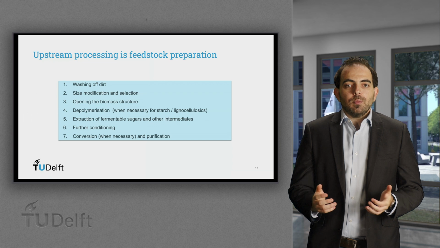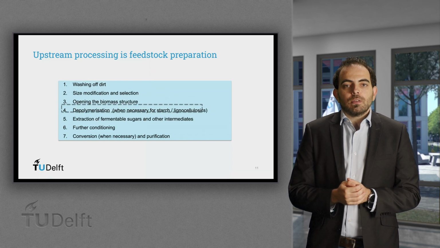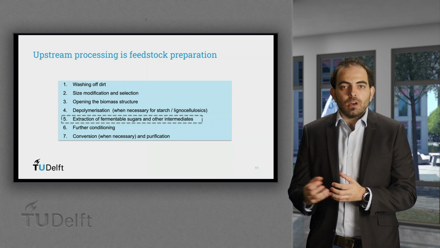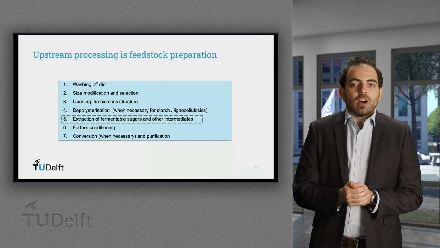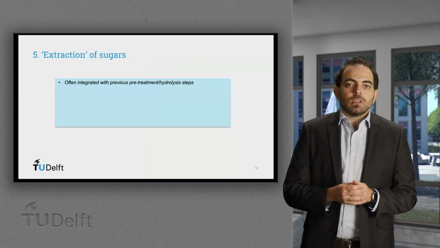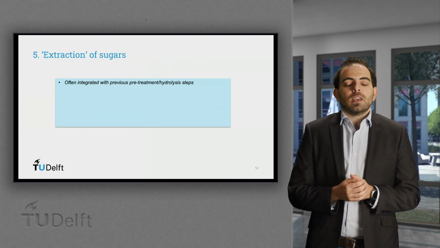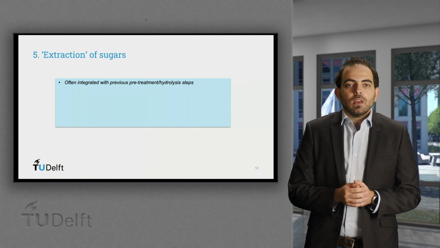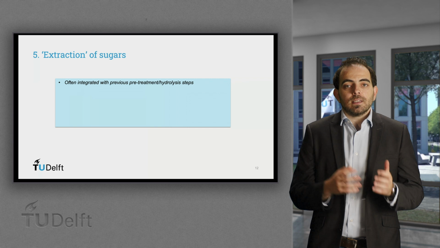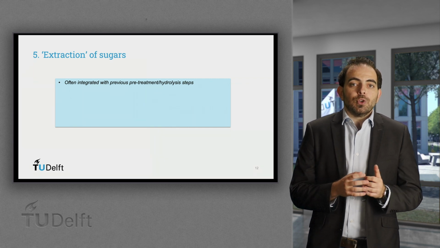The next critical step in preparation of the feedstock for the conversion process is the efficient extraction with water of fermentables, which are often sugars. This can be regular C6 sugars such as in conventional sugarcane and sugar beet processes, but also hydrolyzed sugars, which are mixtures of C5 and C6 sugars plus the byproducts mentioned before.